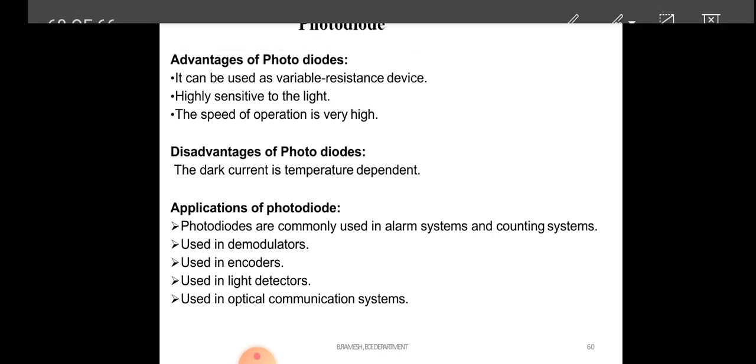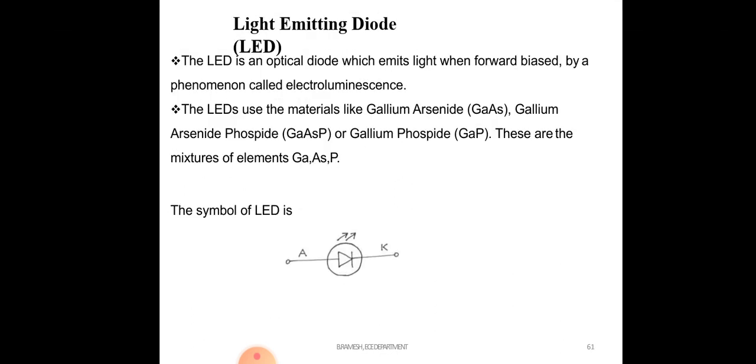The next topic is the light emitting diode, LED. The light emitting diode is an electronic semiconductor device, LED in short form.